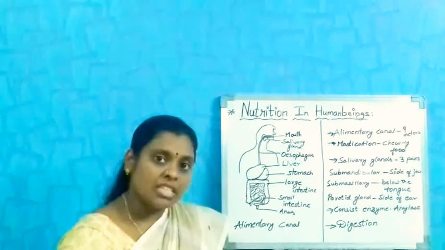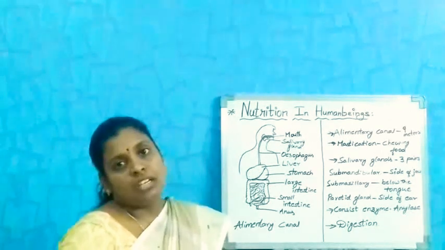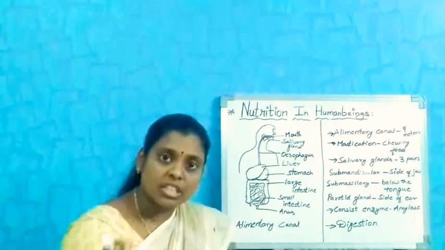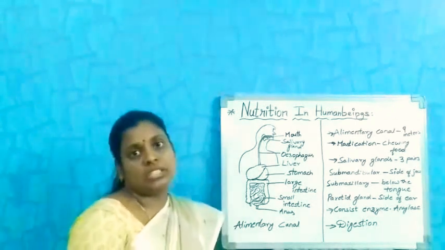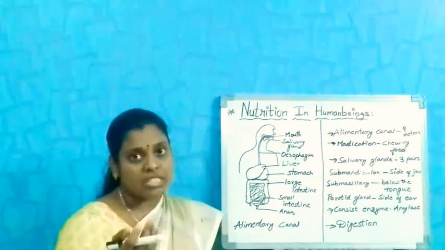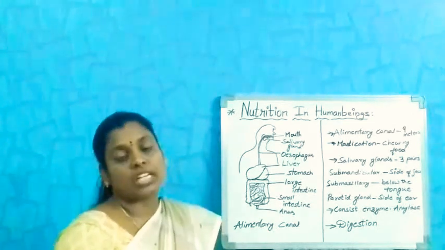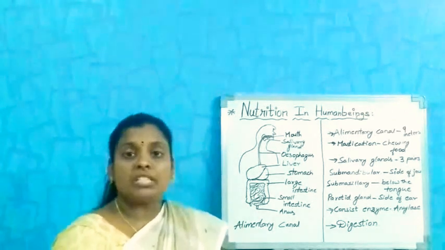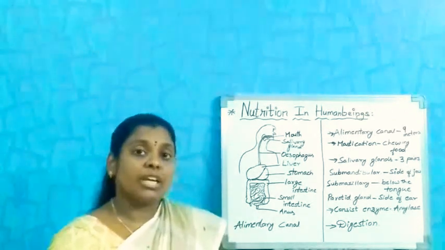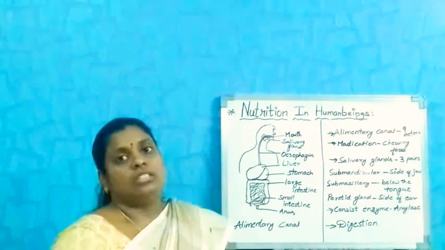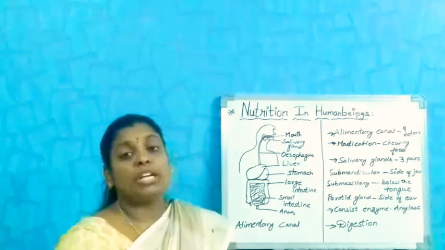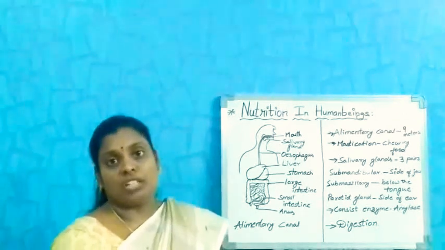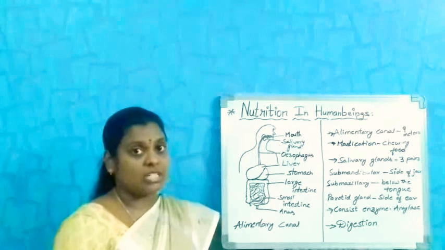This amylase helps in converting the complex carbohydrates into simple ones. These simple ones again enter into the esophagus, and the amylase is making the food such that it can be digested in the further steps of our digestive system.